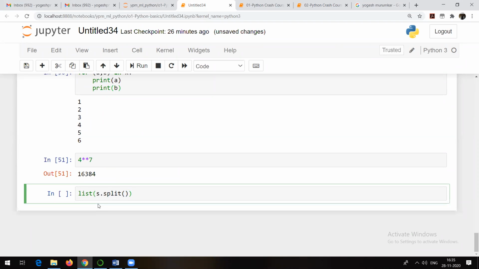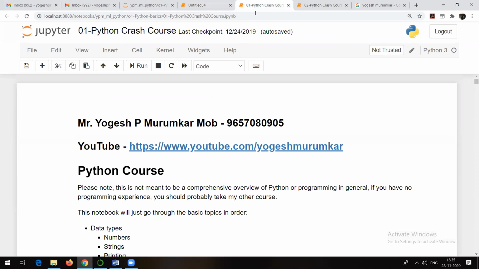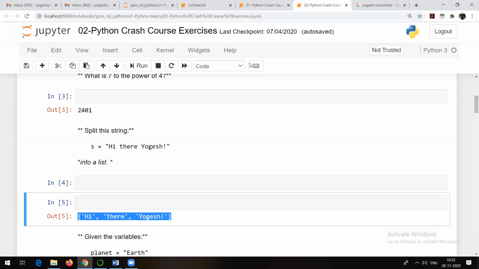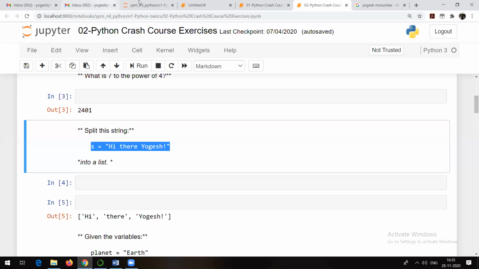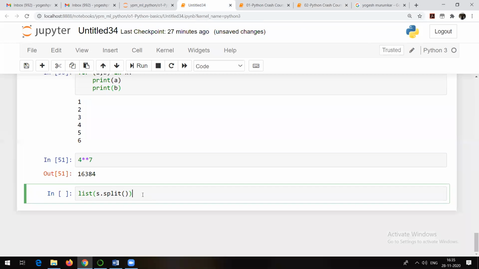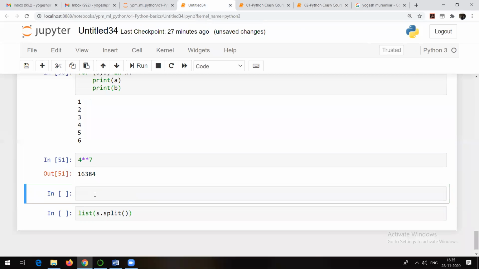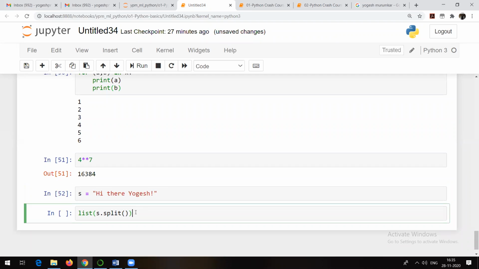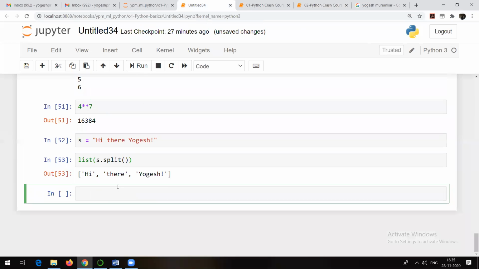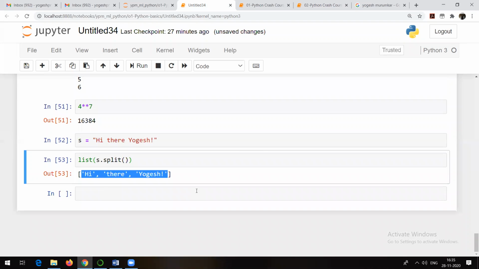He is saying S dot split. Obviously, I need to run S first. This is what S is. Let me run. Okay, so this is his answer. Now this is S list of yes, right?